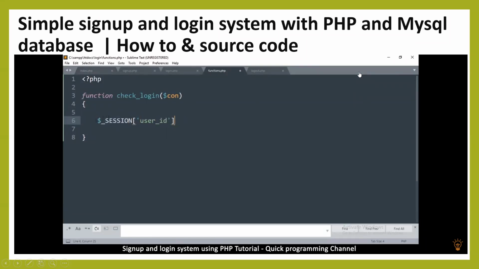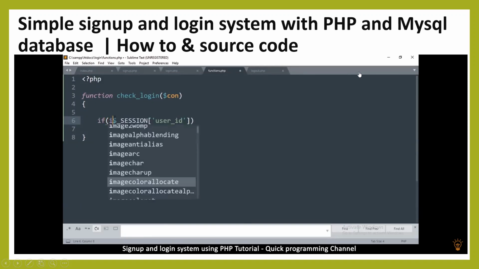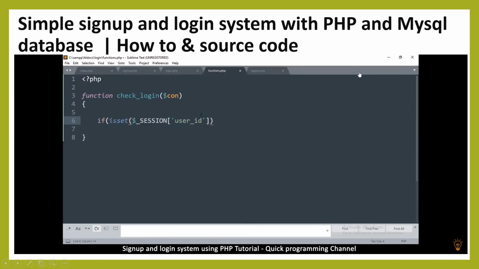So let me put this in brackets, and then I'm going to say if is set, like that. So we are checking if this value is set. If it is set, let's check if it's actually legit, if it's really in our database. So let me set that to ID and say ID is equal to that.